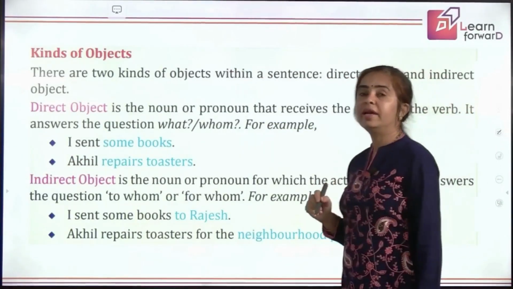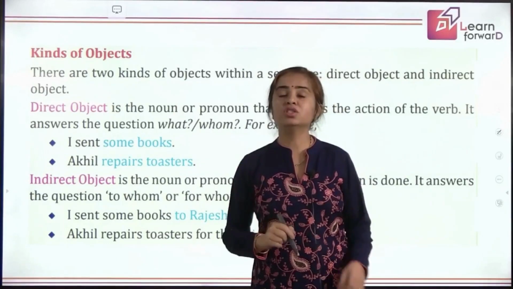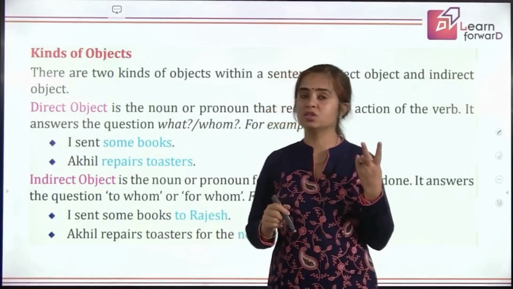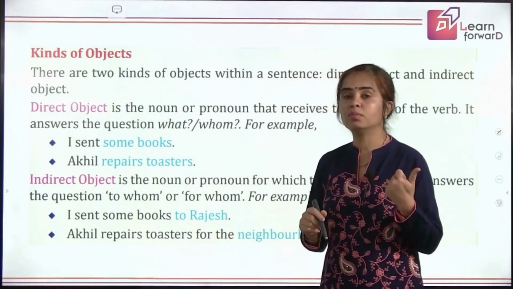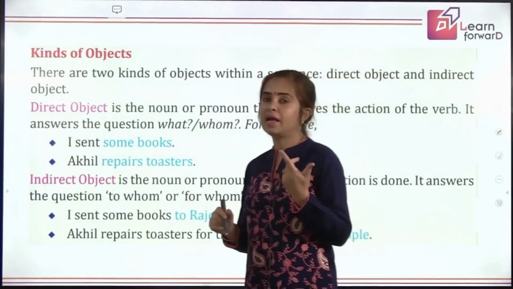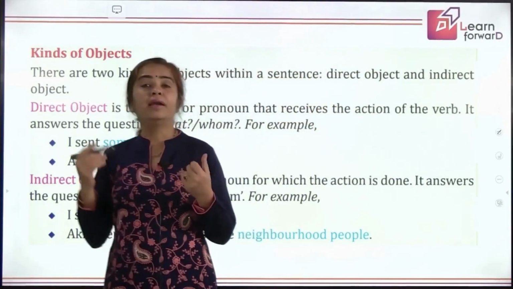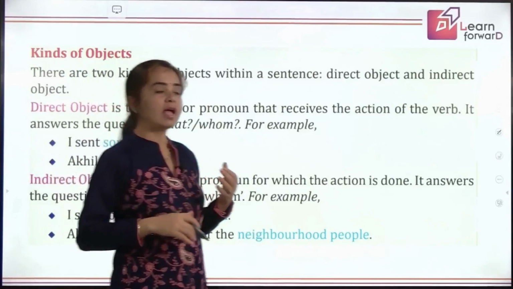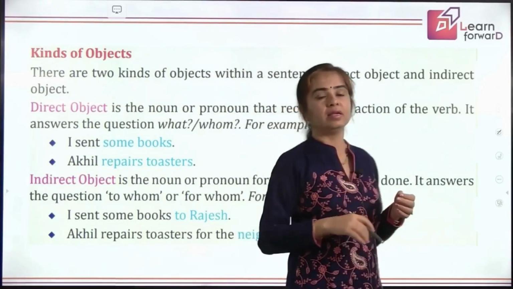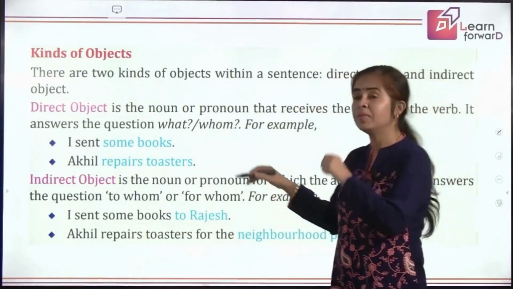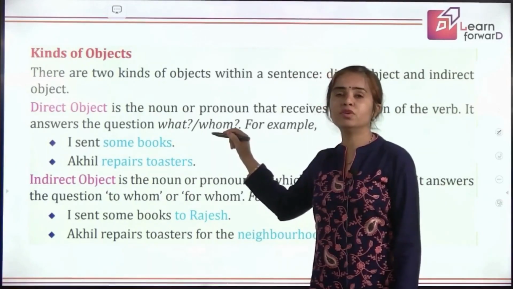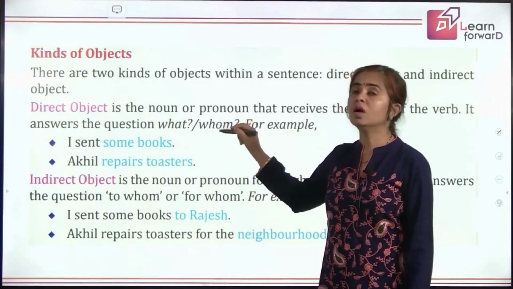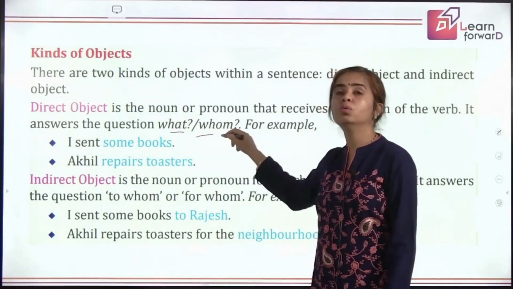Now going ahead, we'll be learning about the kinds of object. We have two kinds of object. One is the direct object, the other one is the indirect object. So direct is the one on which the action is happening directly. What is the easiest way to find it out? You put a question what or whom.